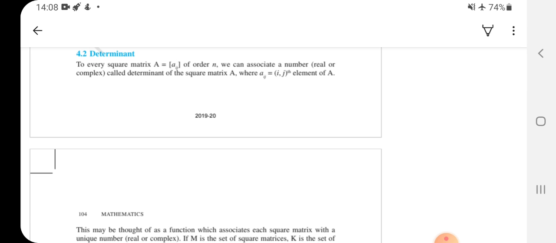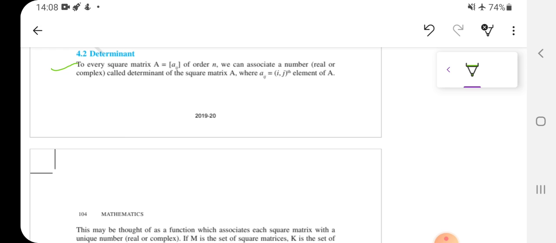Now see what they are saying. To every square matrix A equals to Aij of order n. Now first of all, it needs to be a square matrix. For the determinant, we need a square matrix. Clear? So for every square matrix, we can associate a number, may that be real or complex. That number can be either real or complex, because the entries allowed in the matrices can be complex as well, right? We didn't say that the matrix entries can't be complex.